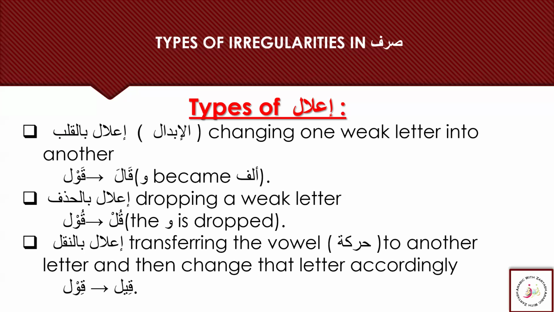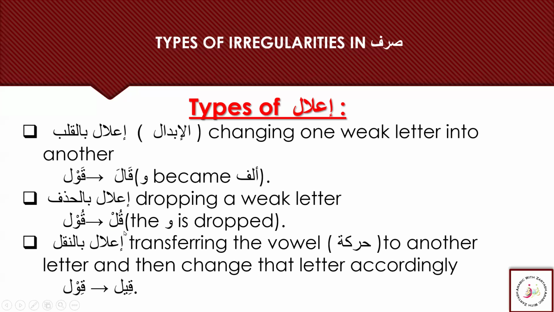Then we have ilal bil hadhf, which means the dropping of the weak letter. The main reason for the alteration or modification in the word is easy pronunciation. Sometimes it gets hard to pronounce the word, so we drop a weak letter. Here we have dropped this harf illa, the waw that was in the middle.